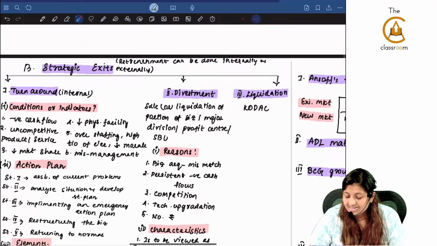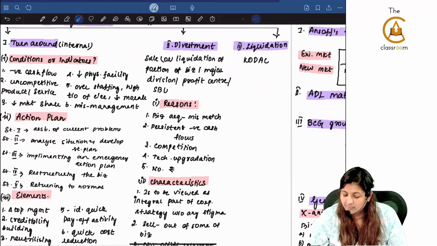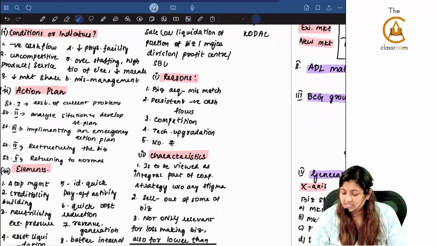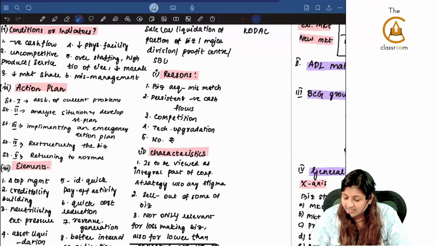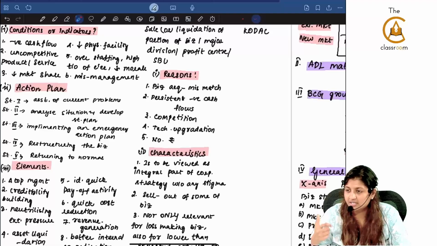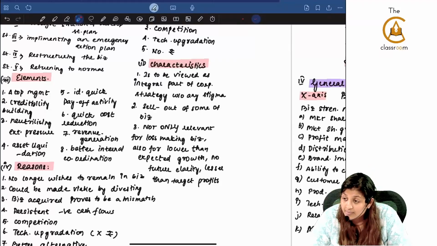Next is divestment. That means you're selling a part, sale or liquidation of a portion of business, not fully putting the shutter. That is reasons. Business which is acquired proves to be a mismatch. Persistent negative cash flow, competition, technological upgradation, no money is there. Characteristics, it is to be viewed as an integral part. Usually there will be stigma if you are going to sell out.